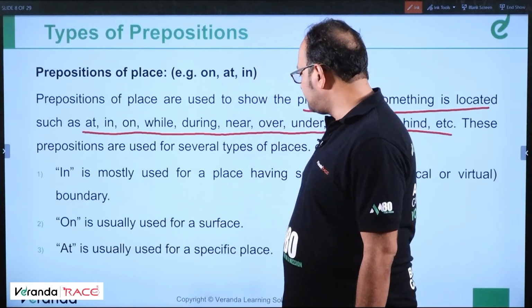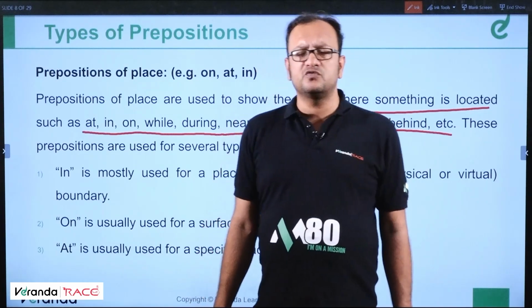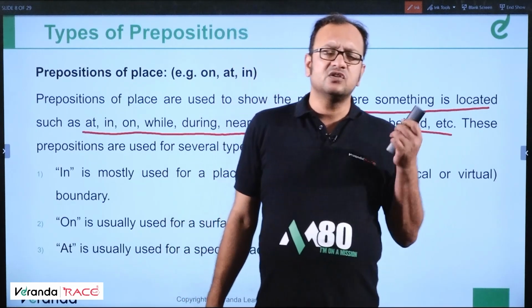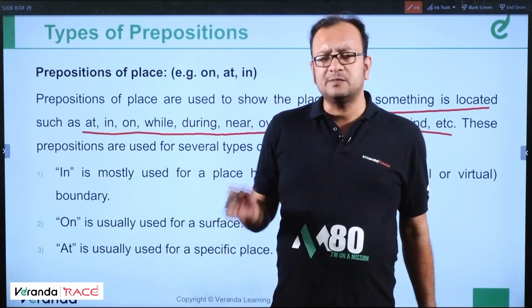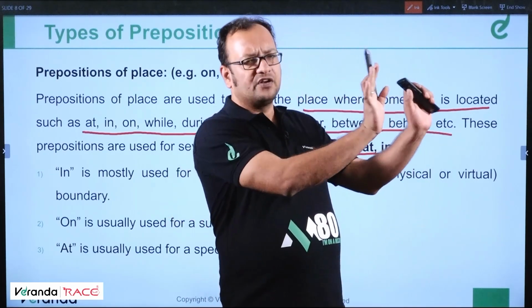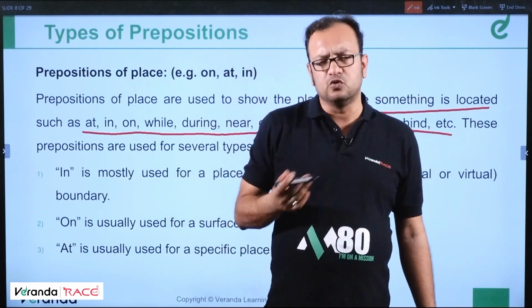At is usually used for a specific place. For example, if I say a beggar is at the door, it's a specific place. We cannot say the beggar is on the door. Suppose this is a door, he cannot be on the door, right? So he should be at the door for that matter.